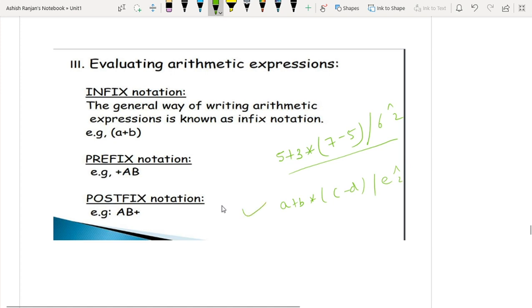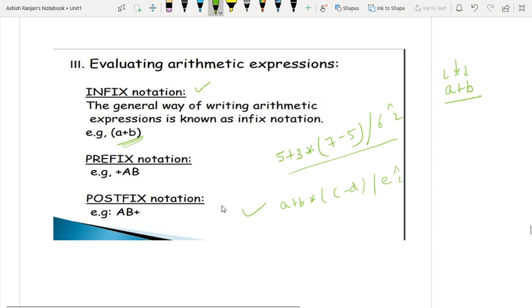So this is called an arithmetic expression. The general way of writing an arithmetic expression, when we write the expression in the form a plus b, is called the infix notation. In infix notation, operators always lie in between the operands. Okay. So this is called the infix expression.